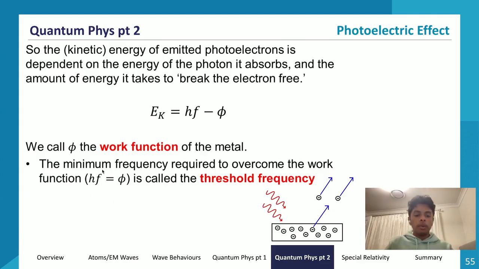So what do we call the minimum frequency required to overcome the work function? We call it the threshold frequency, because the work function is also determined by Planck's equation, hf. And this f that we use to calculate the work function is called the threshold frequency. But don't confuse this hf with the hf above, because this hf corresponds to the energy within a photon, and this hf corresponds to the frequency that we need to supply to overcome the work function of the metal.